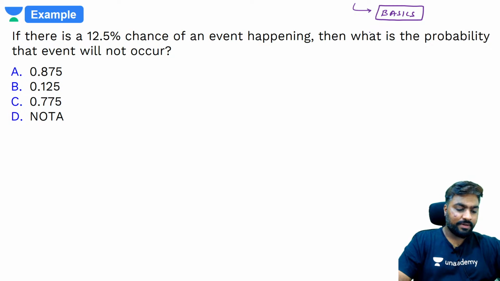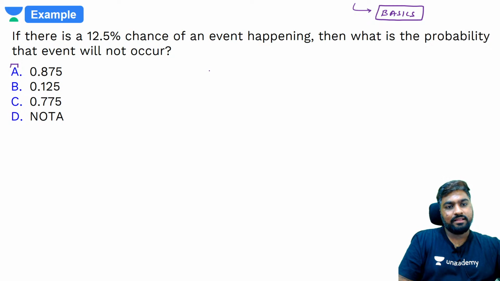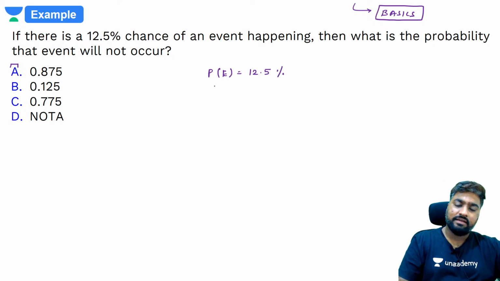Abhimanyu, Aman, Prince are saying A. How about others? Quick. Jitesh, Neha, Harsh, Gaurav, A. Very good. So they're saying that probability of an event occurring is 12.5%. So there's a 12.5% chance that event will occur. So they're asking what is the chance that the event will not occur. So what do we know?